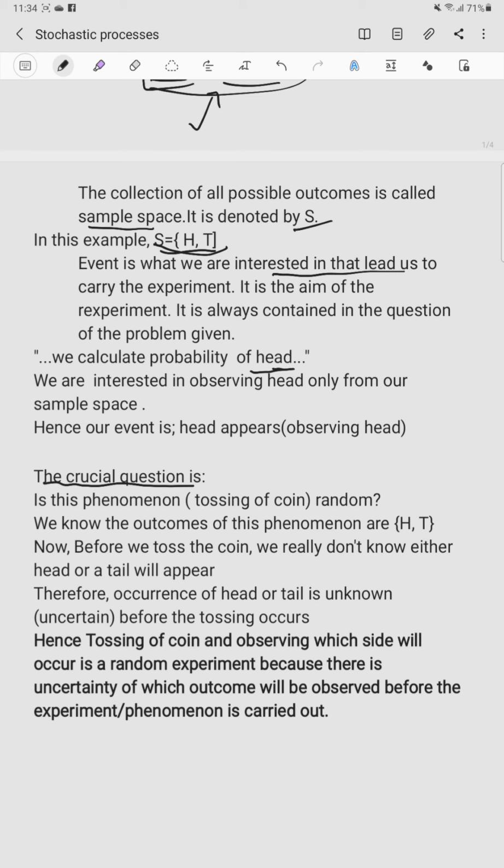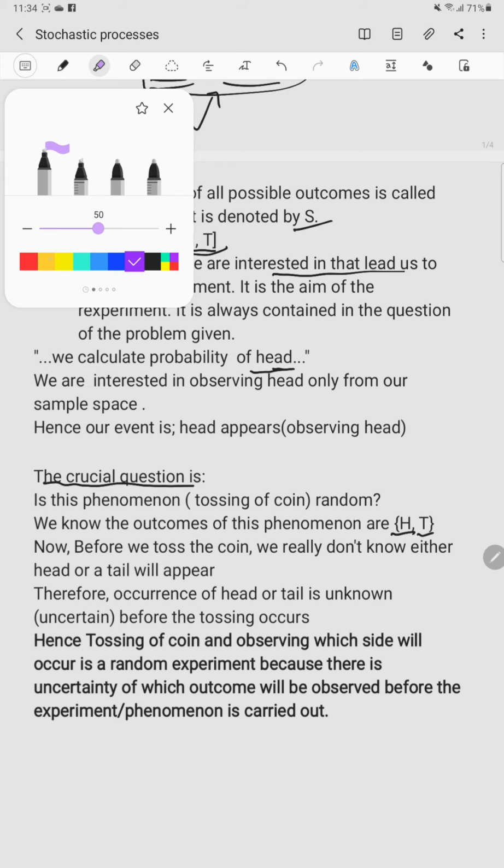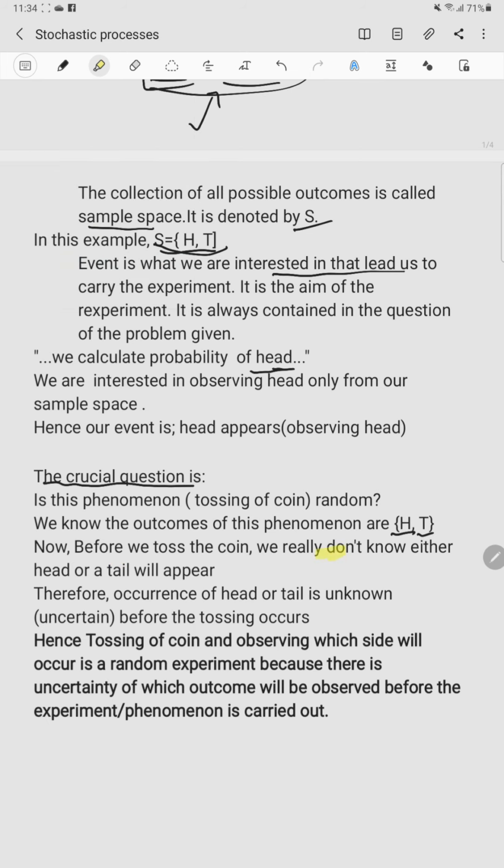Now, before you toss a coin, you know that when you toss a coin, a head or a tail will appear. But we don't know for sure. We really don't know which outcome will appear before you do the actual tossing. So in my mind, before I toss a coin, I know a head or a tail will appear. But before you do the actual tossing, you don't know if a head appears or a tail appears.